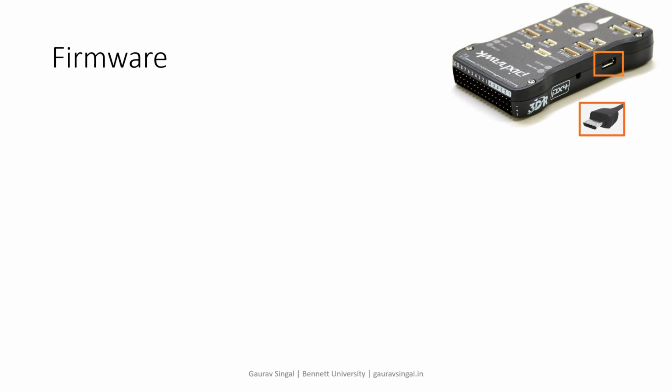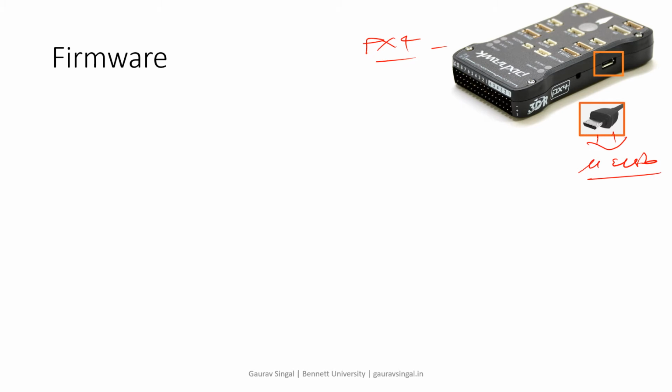So the next component is firmware. Basically, suppose this is a flight controller. This is basically Pixhawk PX4. What are we saying by PX4 or Pixhawk? Okay, this is the connector. We can connect the wire with this port. Generally it comes with micro USB.